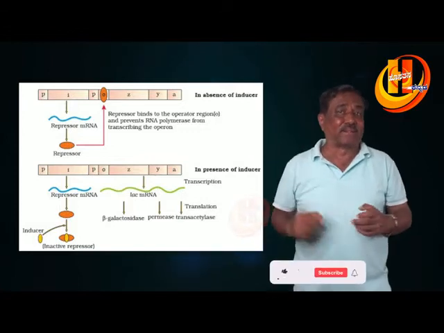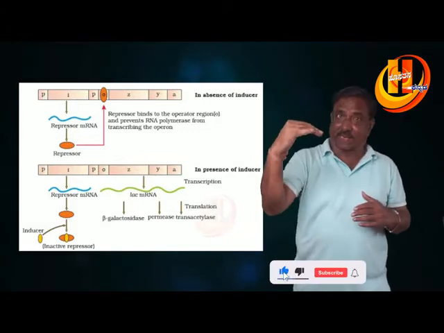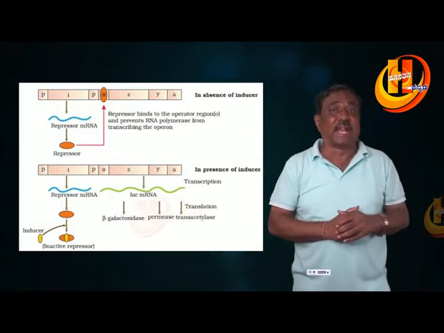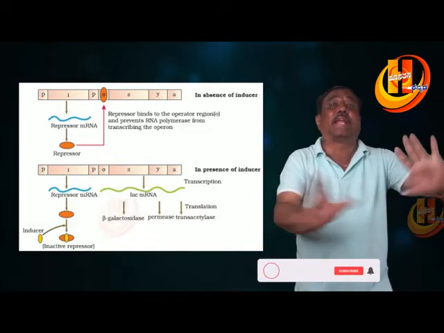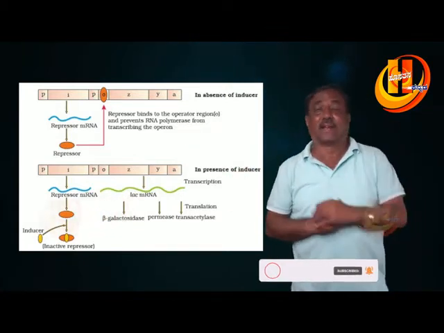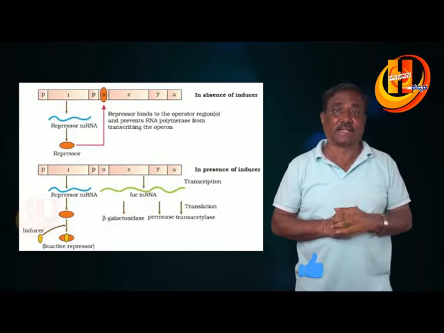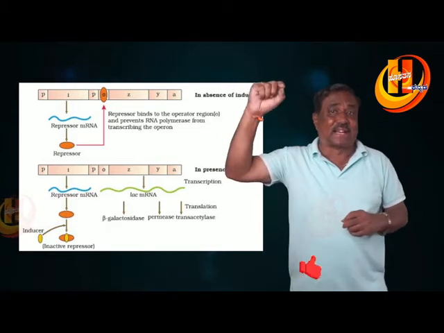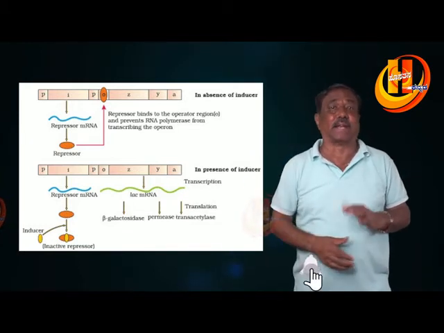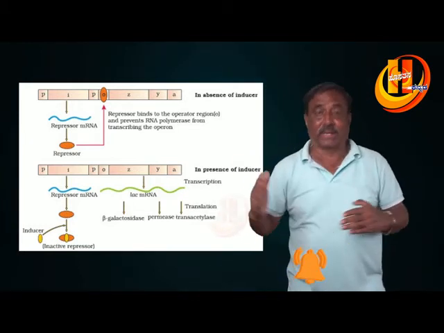and the Y gene's mRNA synthesizes permease, which increases the permeability of the cells to lactose. This is also very important. And then transacetylase plays an important role in translation, that is translating the genetic code. That is very important.